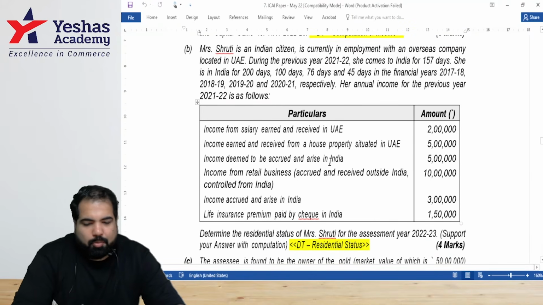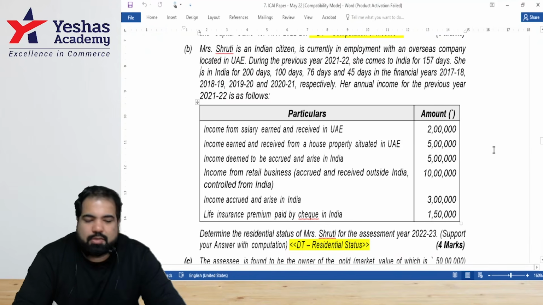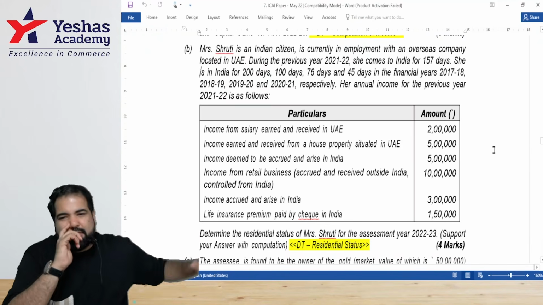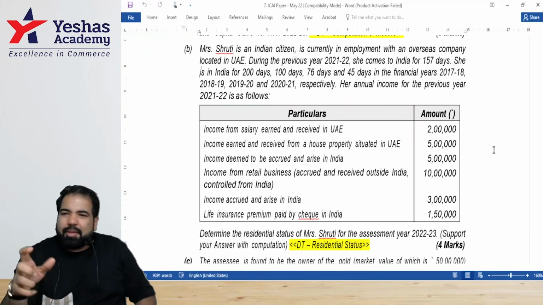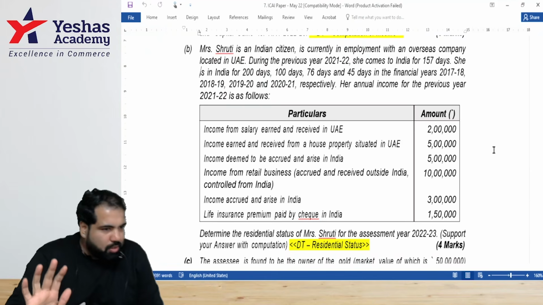Here it is. It's a 4-mark question. Determine residential status of Mrs. Shruti. Again, guys, 6:42, 3 minutes for you to determine her residential status. I generally, whenever they give incomes, somewhere you know that you'll have to use AIC 1 or 2 concept. Yes.